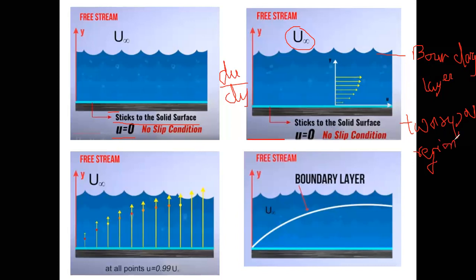First, a very thin layer of fluid called the boundary layer, in the immediate neighborhood of the solid boundary, where the velocity varies from zero at the solid boundary to the free stream velocity in the direction normal to the boundary. That is this particular region. In this region, the velocity gradient du by dy exists, and hence the fluid exerts a shear stress on the wall in the direction of motion.